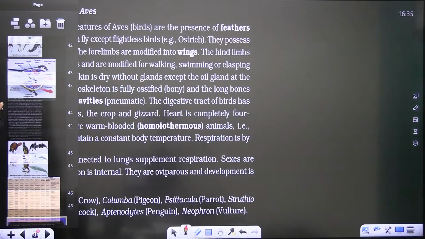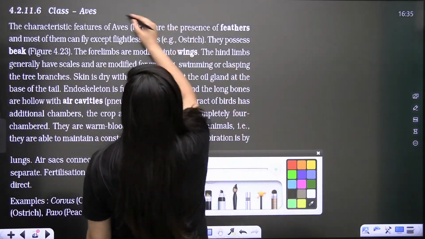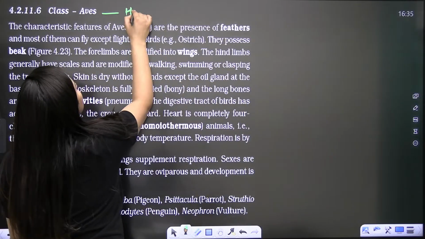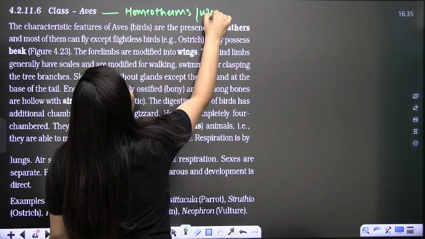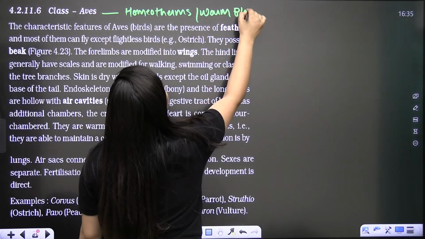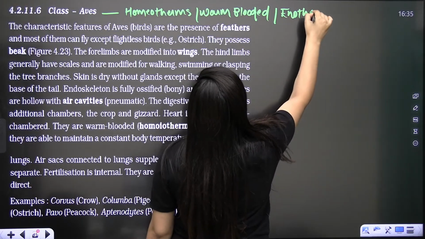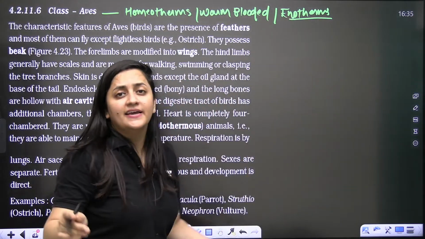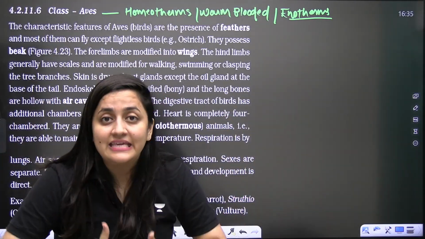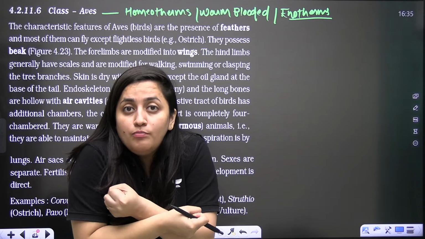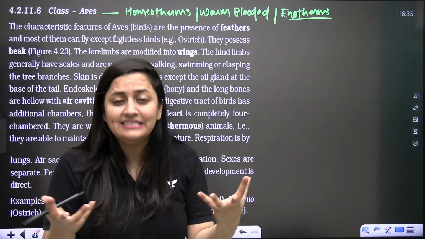So next is bache, aves. Of course, the birds. So they are homeotherms. They are warm-blooded, and they are endotherms. They can regulate their constant internal condition. In the case of birds, you will see for flying there are many adaptations. The keel sternum is there. The hollow bones are there.